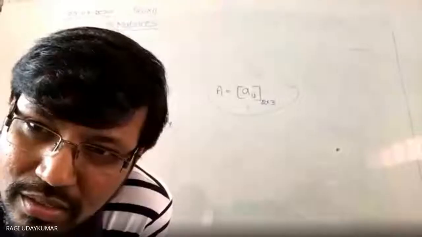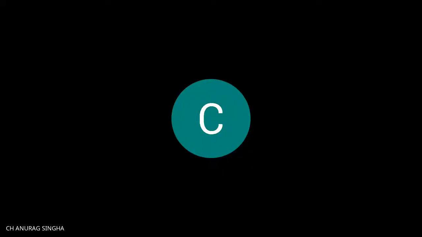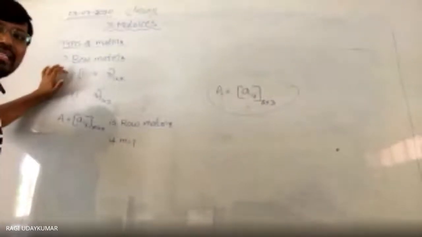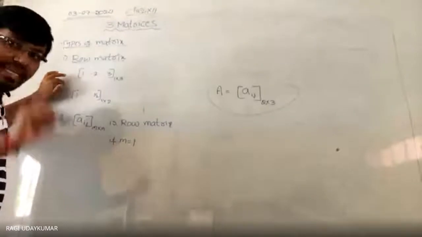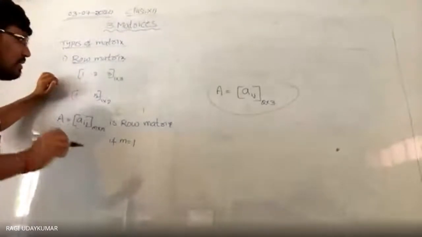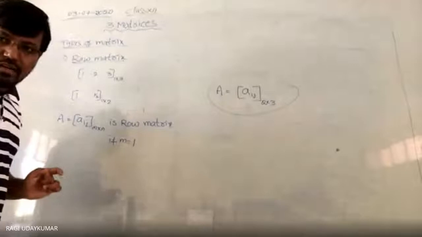Then, sir, the previous ones are also row matrices. Which one? The previous which you have shown, the two above that one. Yes. These two are also row matrices. These two are examples of row matrices. There should be one row, only a single row, then we call that matrix a row matrix. Okay? Is it clear? Yes, sir.